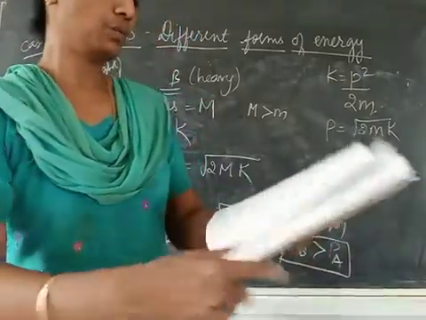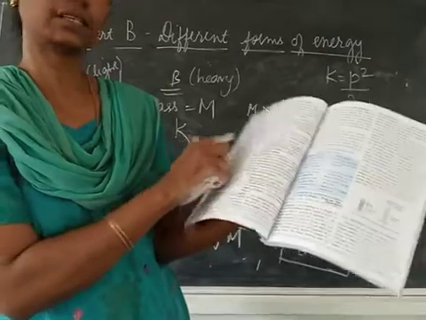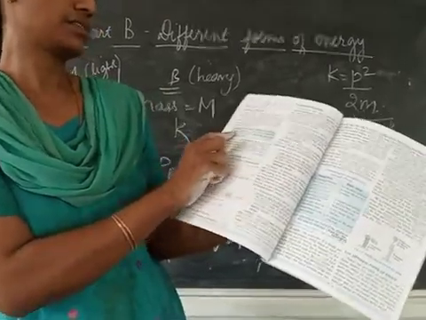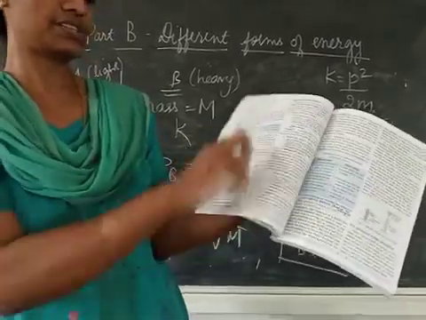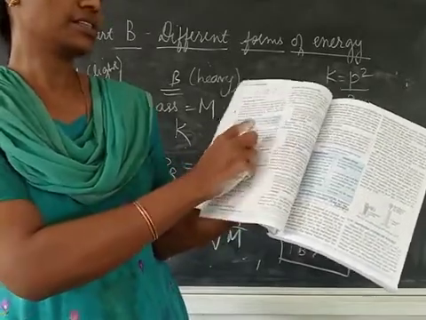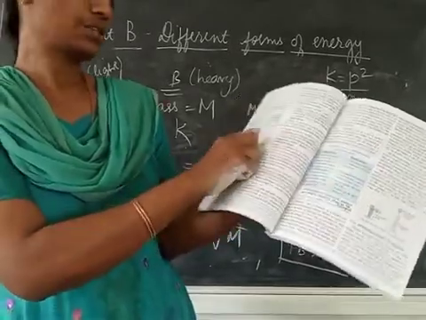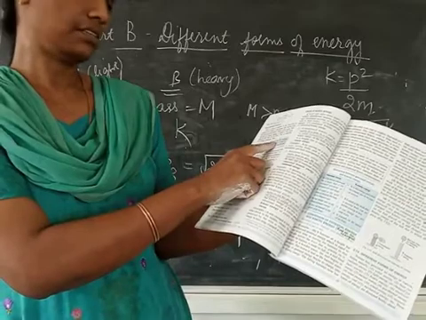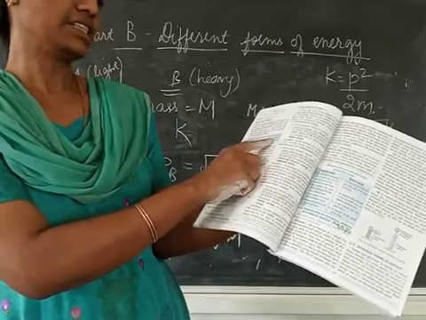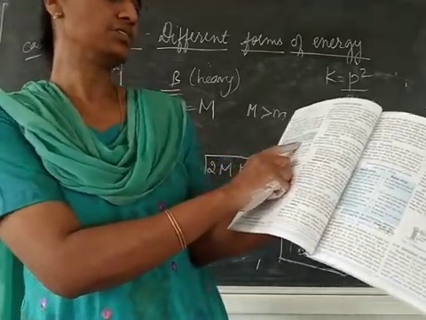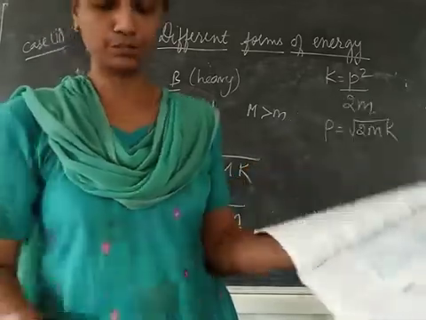Next is the work energy theorem. This is just the statement and the expression; no need of doing the derivation. According to the work energy theorem, the increase in kinetic energy of a moving body is equal to the work done by the force in the direction of motion of the body.